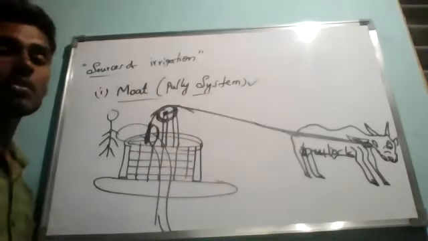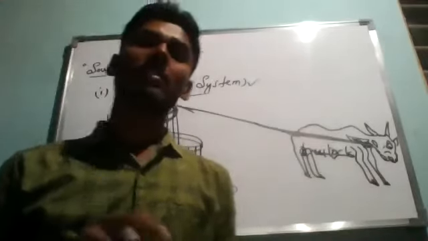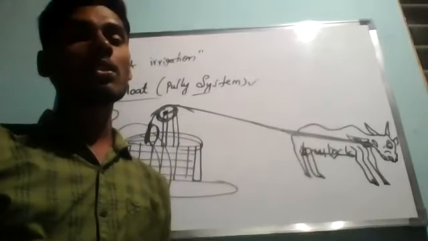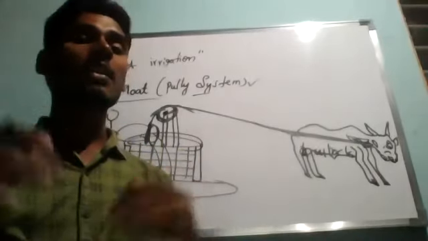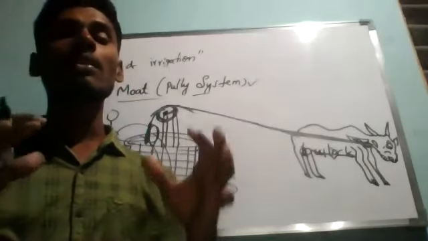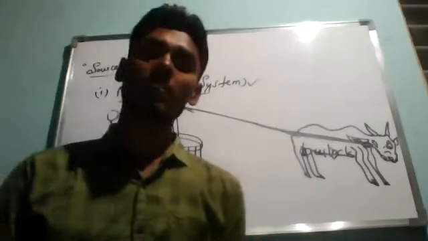With this, I'm going to end today's session. Next class, we are going to study the remaining traditional methods, like the chain pump. Next one is Dekli and Rahat. Rahat means the lever system. So all this we'll study in the next class. Thank you. Prepare well.